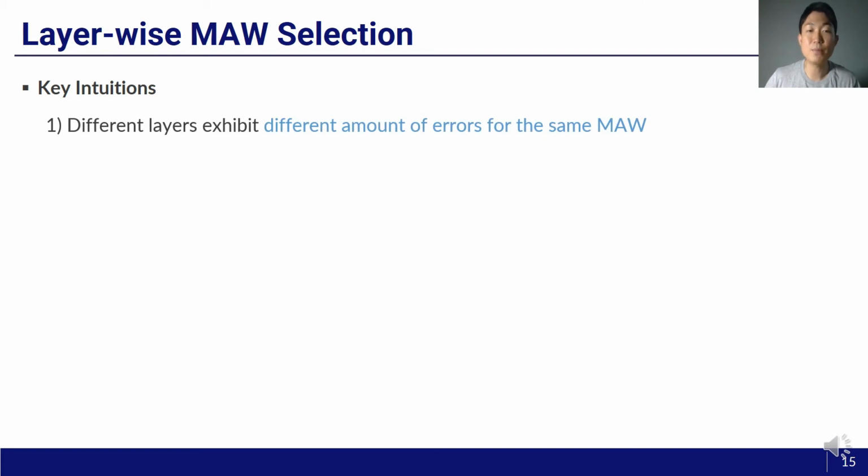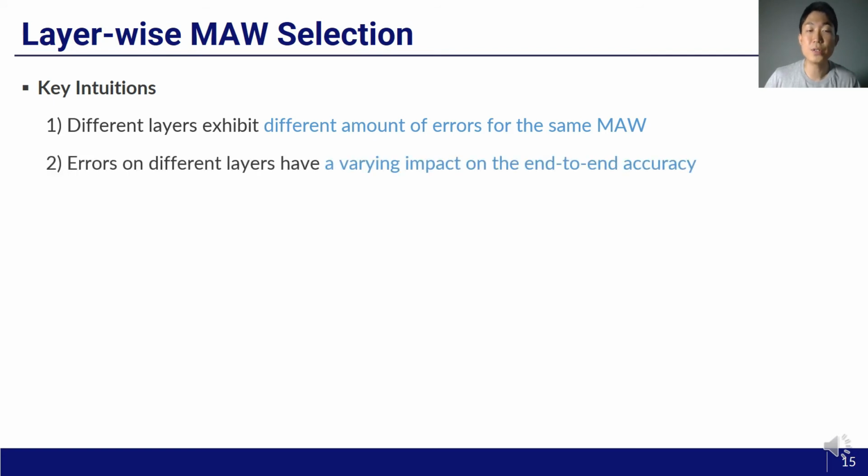Different layers in the same network exhibit different amounts of errors for the same MAW. Also, errors on different layers have a varying impact on the end-to-end accuracy. Such properties of DNNs leave a chance to improve performance by layer-wise MAW selection. Then the issue is how to determine MAW for each layer.